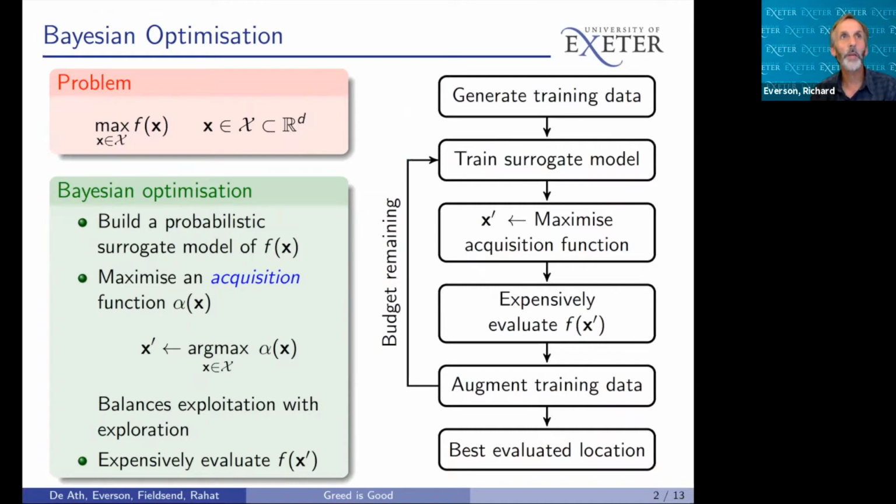The balance between exploration and exploitation is determined by the acquisition function, which can be cheaply maximized by, for example, an evolutionary algorithm to find the next point to be expensively evaluated. The evaluated point is then used to augment the training data for the next iteration.